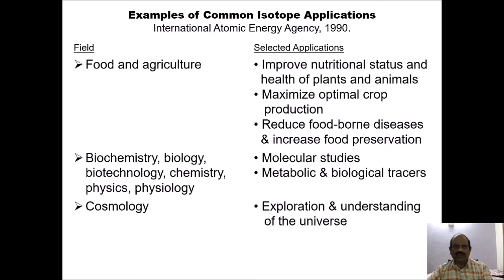Now, just for your information, examples of common isotopes application according to the International Atomic Energy Agency, which was issued in the year 1990. There may be new guidelines which are at present not available with me. Where they are used? They are used in the food and agriculture. There are also selected applications. Say in the food and agriculture, they are used to improve nutritional status and health of plants and animals, just to maximize optimal crop production, reduce foodborne diseases, and increase food preservation.